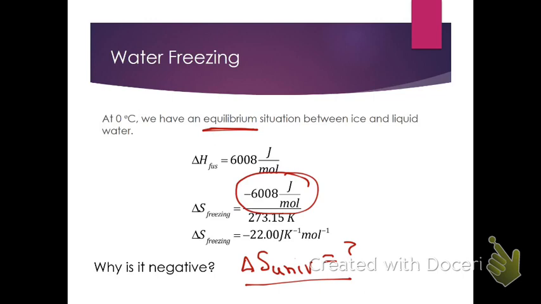For an equilibrium situation, delta S for the universe is going to be equal to 0. So that means that delta S for the surroundings in this circumstance would correspond to the positive, exactly the opposite, joules per Kelvin per mole.